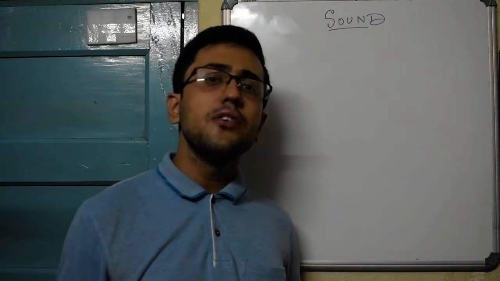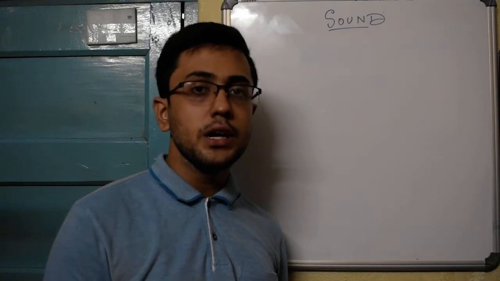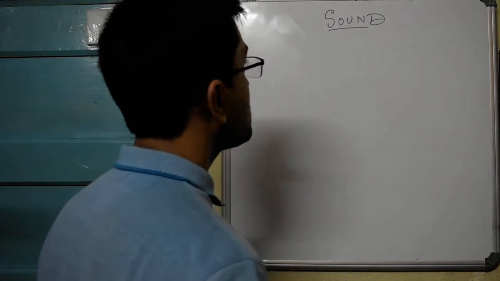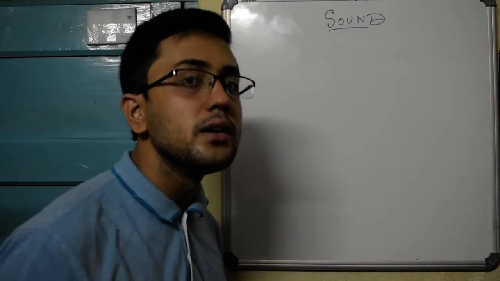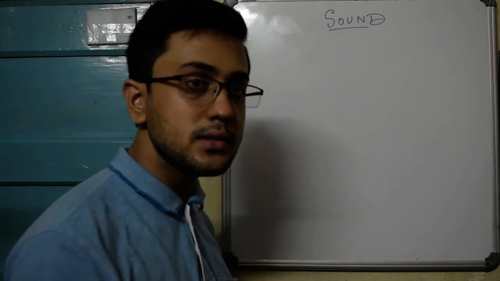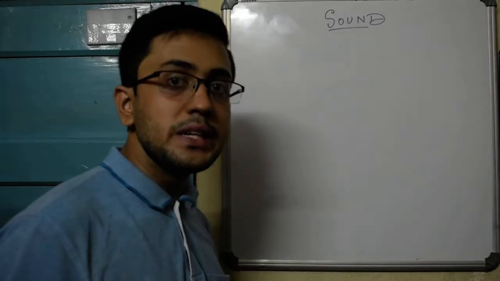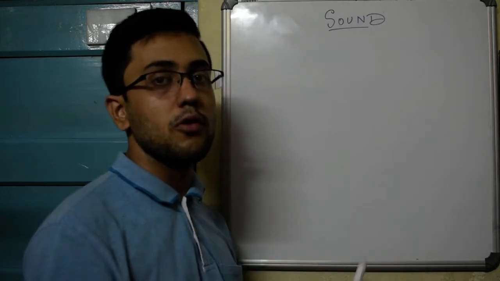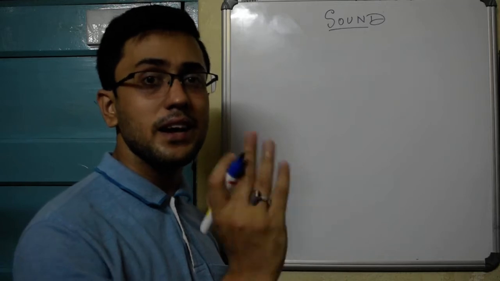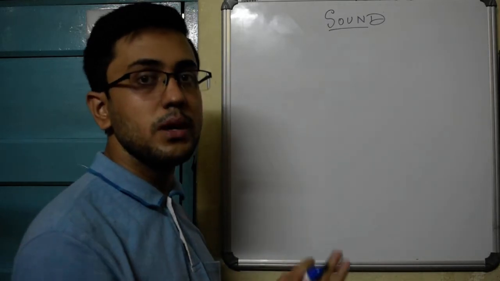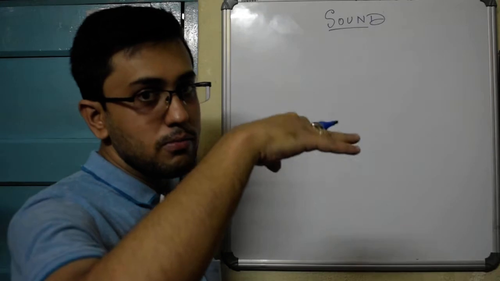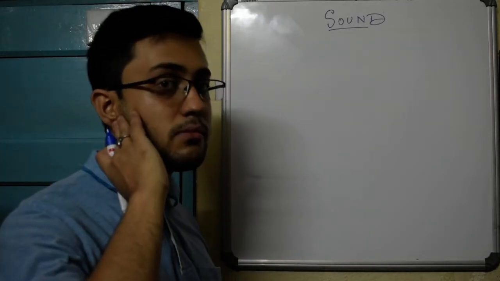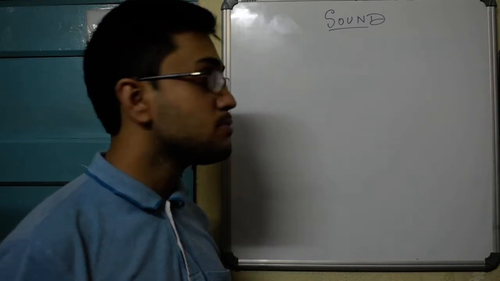Now, once we are familiar with this basic idea, we can delve into depth in the case of sound. One of the things that we need to know is why do we hear sound? What is the reason that we hear sound? Well, as I am speaking right now, I am creating vibrations in the air molecules around me. Those particles of the air are getting disturbed. They are moving about their mean position, either in a top-down manner or in a left-right manner. And in the form of those waves, when they reach my eardrum, the sensation of sound is produced.